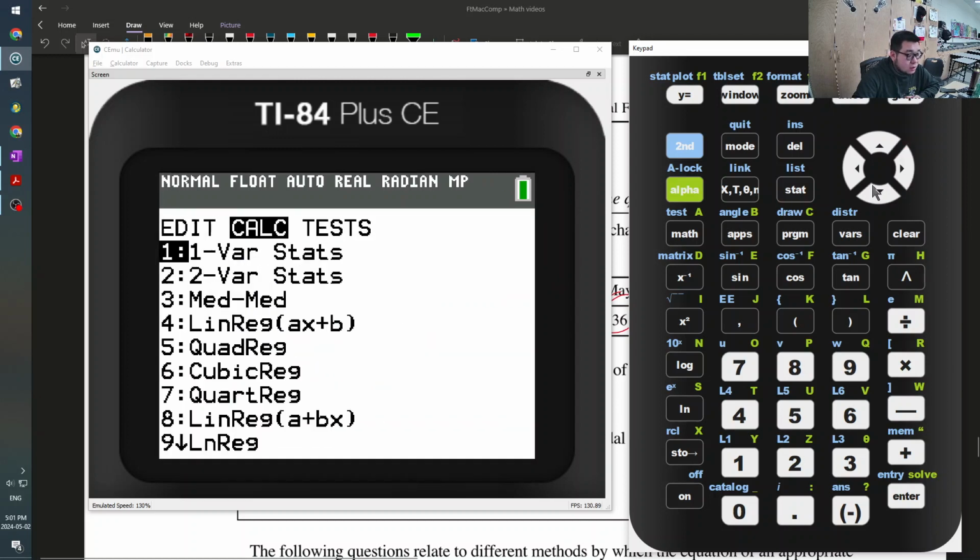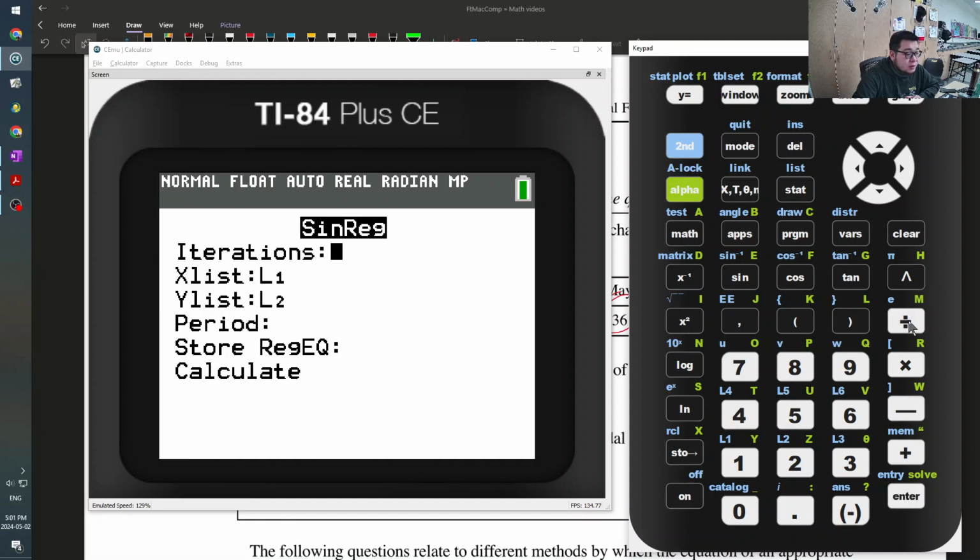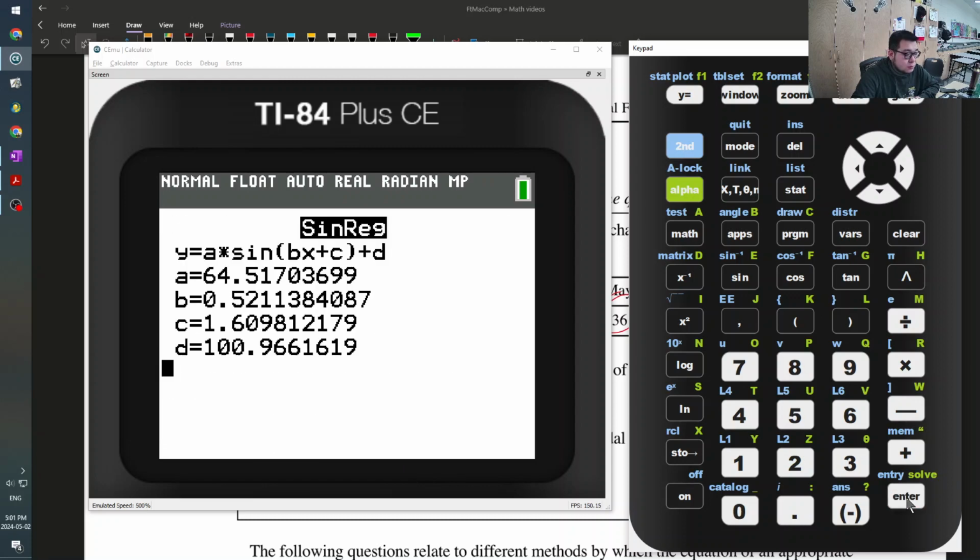Stat calc. We want sine regression and iterations. I think it goes up to 15. My period, I can automatically change to 12. I want to store my regression in Y1. Calculate.